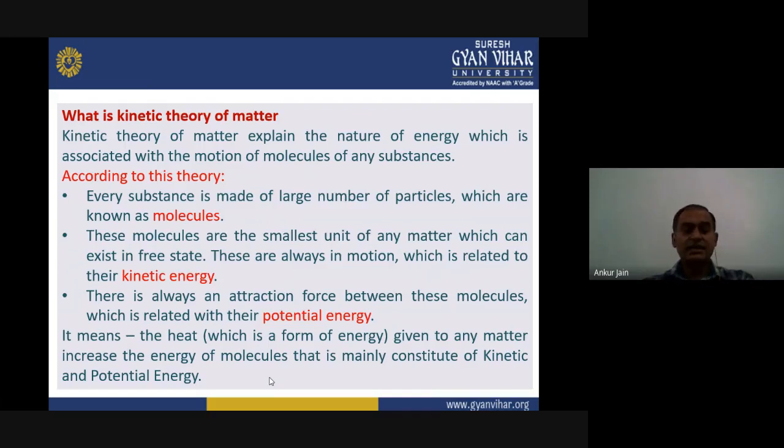Then the next point, after kinetic energy, is related to the potential energy of these molecules. There is always an attraction force between these molecules, and that causes the potential energy of the matter. That means the heat which is given can be in any form of energy, this is just an energy form. So what we give to any matter will finally increase the energy of molecules, which mainly constitutes two components: one is kinetic energy and the second one is potential energy.